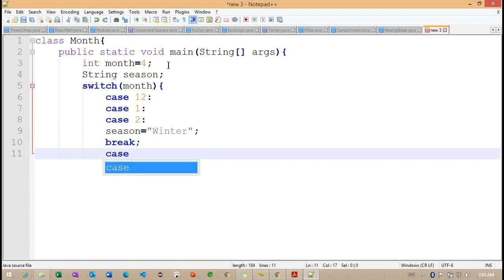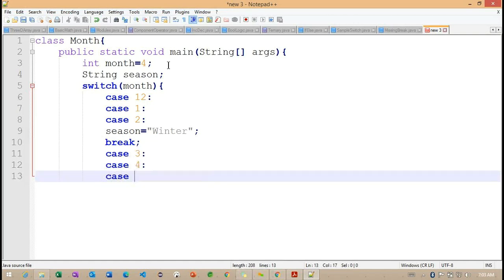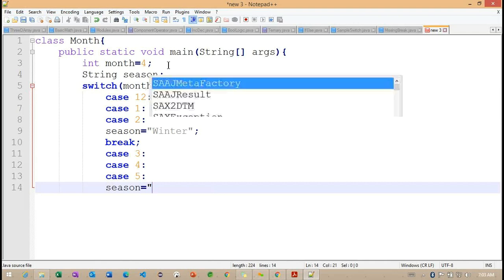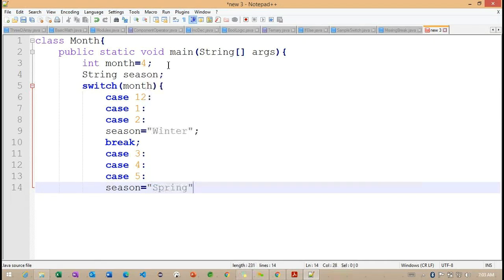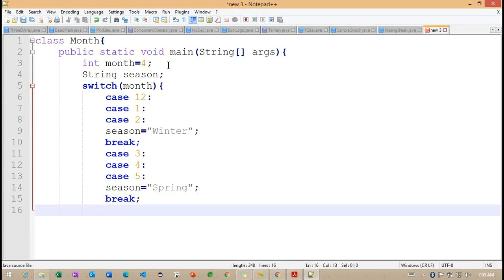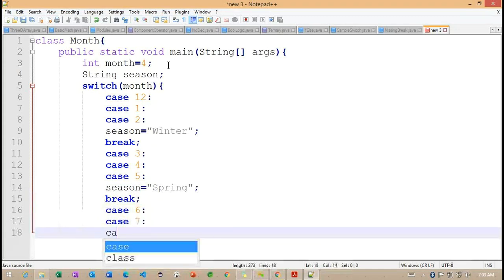Getting the point. Then case 3, 4 and 5: season is equal to spring, and break. Later, case 6, case 7 and case 8.